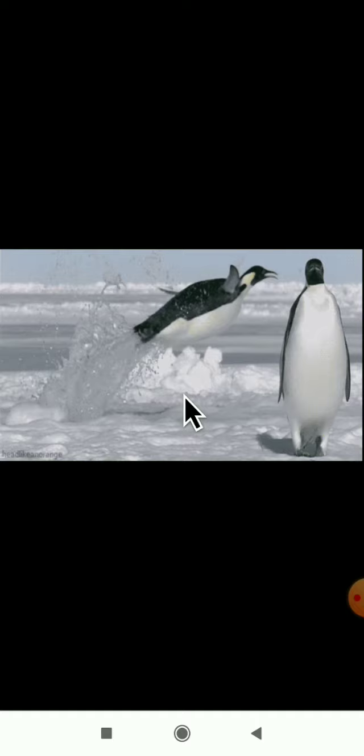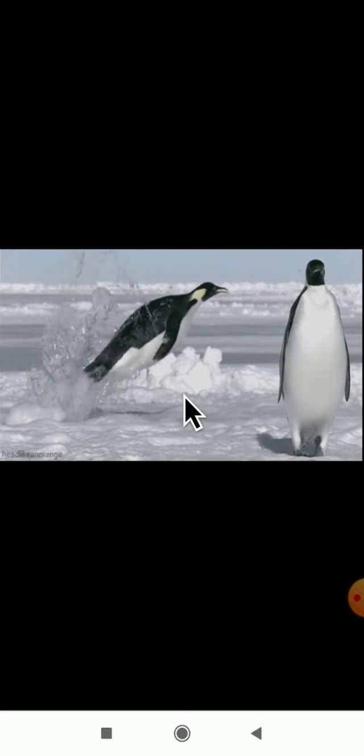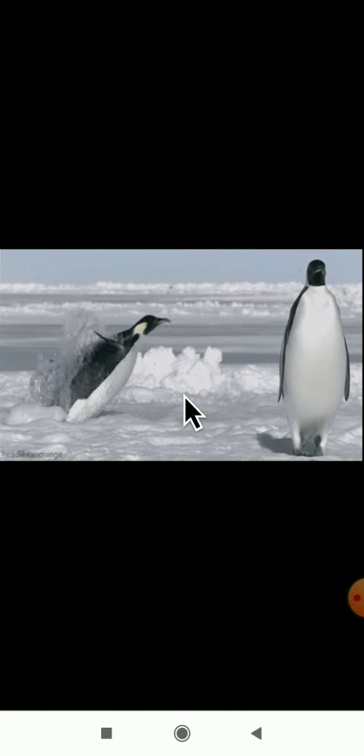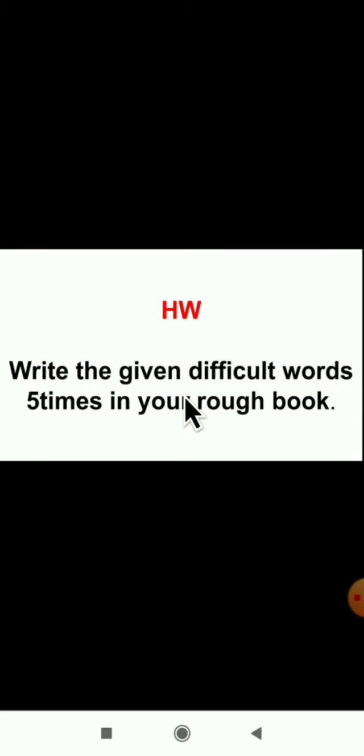This is a duck. It is swimming in water with the help of its webbed feet. And this is the penguin. It will swim very fast in water. And this is the ostrich bird. It will run very fast with the help of its hind limbs. So today we have studied the movement in birds. Dear students, on page number 219, the movement in birds is given. Go through it and read once. If you have any doubt, you can contact me.